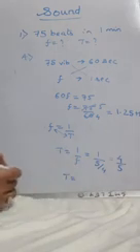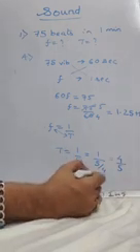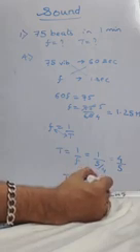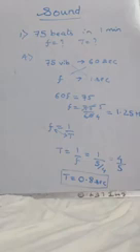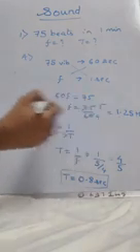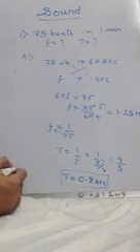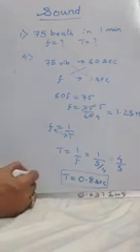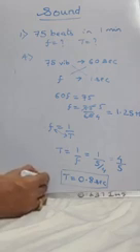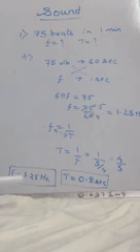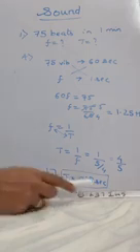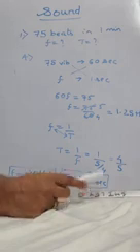If you divide 4 upon 5, you will get 0.8 second. This is the answer. And here the final answer: time period is 0.8 second, frequency is 1.25 hertz. You have to write the final answer. Please make sure that you have written the units properly, because units carry marks.